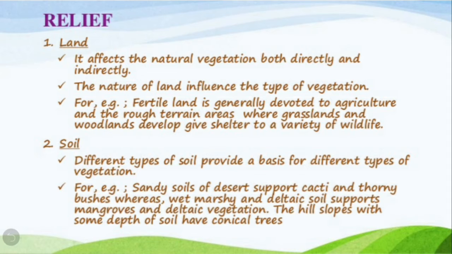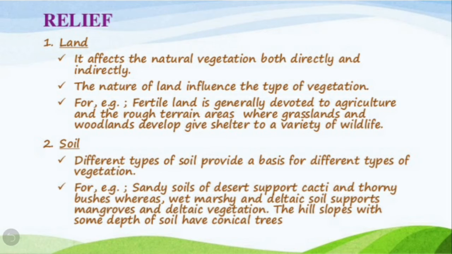Then next is soil. Children, you all are familiar that there are so many different types of soil. Different types of soil provide a basis for different types of vegetation, which means that some crops are grown in some type of soil while other crops are grown in different types of soil. Besides that, in desert there are different types of soil. Then deltaic vegetation is there.